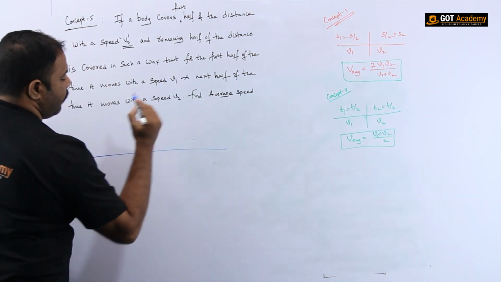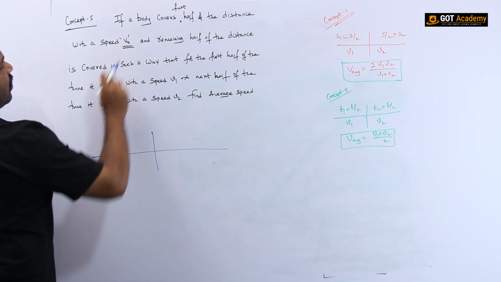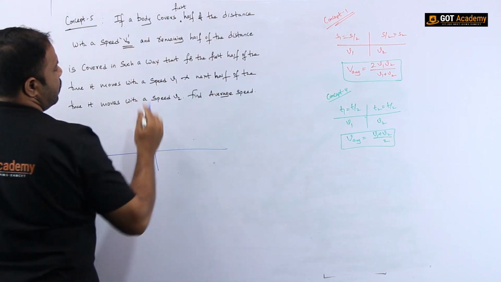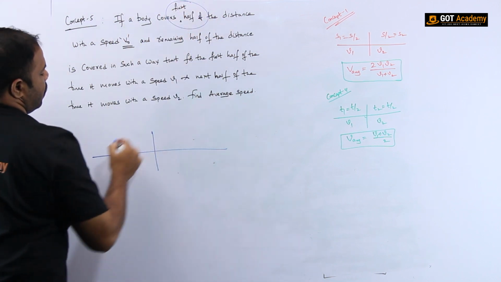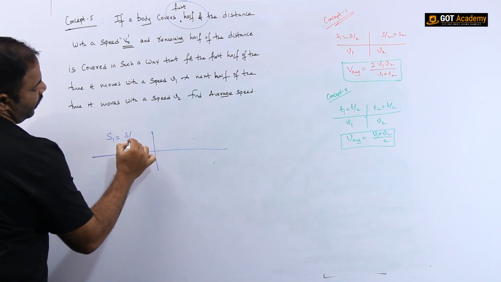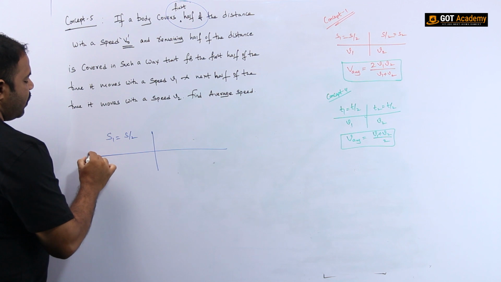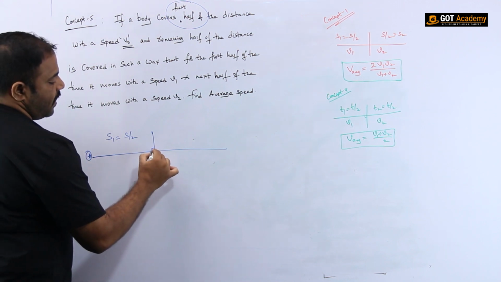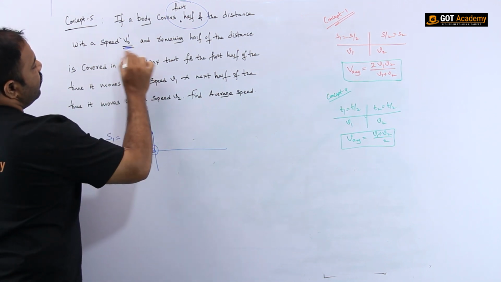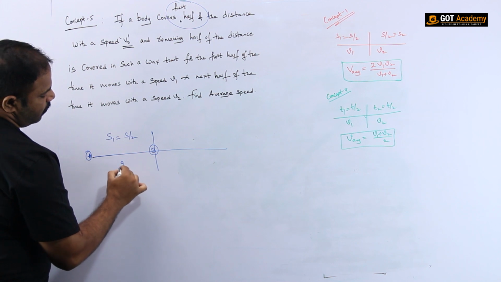So let me draw a diagram for you. If a body covers the first half of the distance, let me write this as s by 2. S by 2 indicates that it is the first half. Name this point as A and this point as B. Half of the distance with a speed v0. Clear?